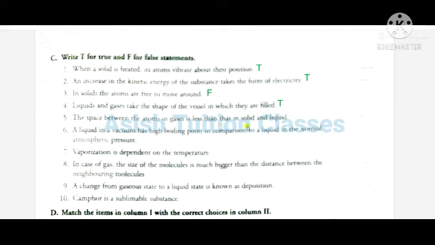Number 6. A liquid in a vacuum has a high boiling point in comparison to a liquid in normal atmospheric pressure. This will be true.